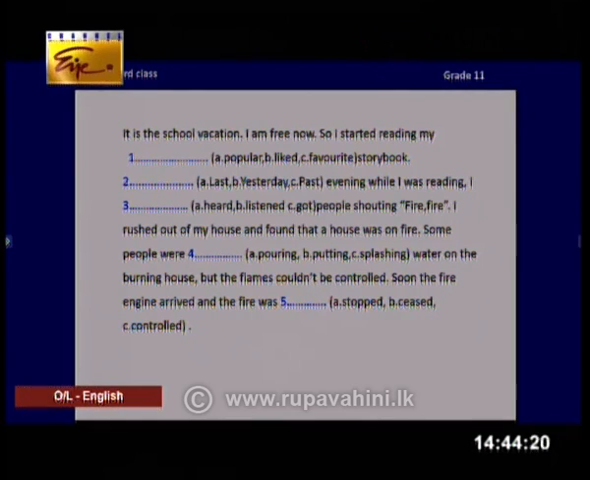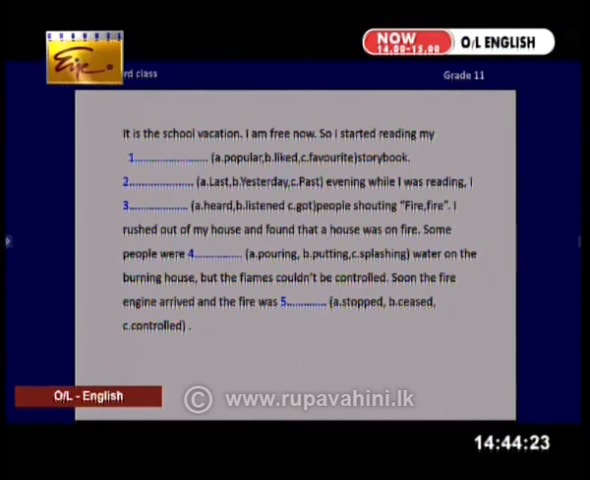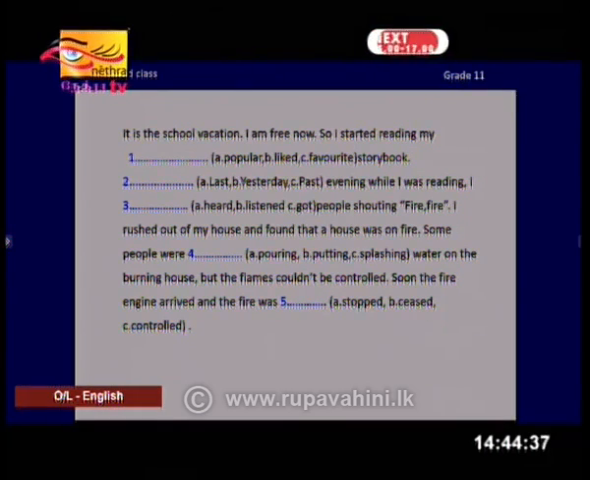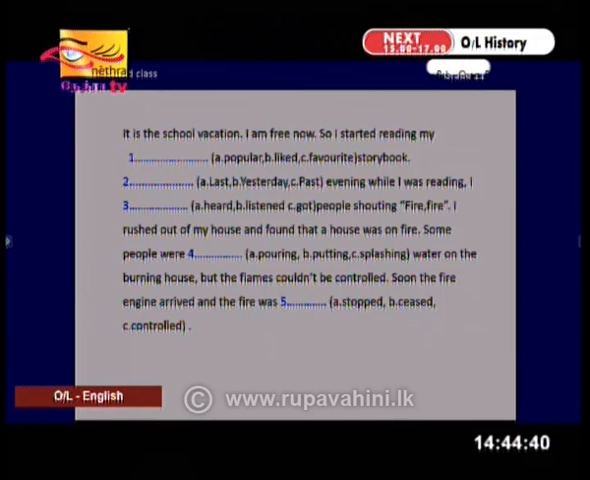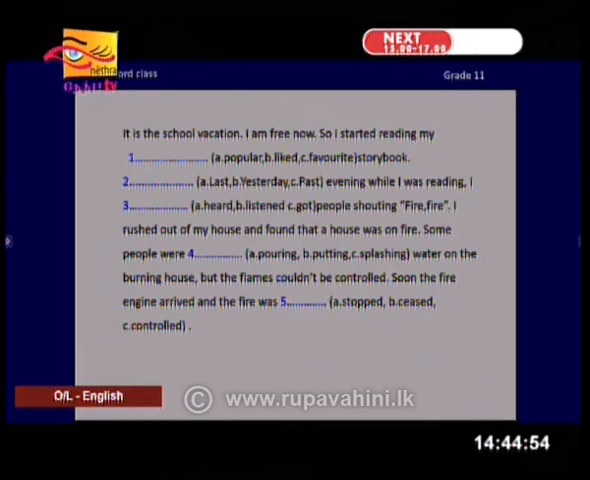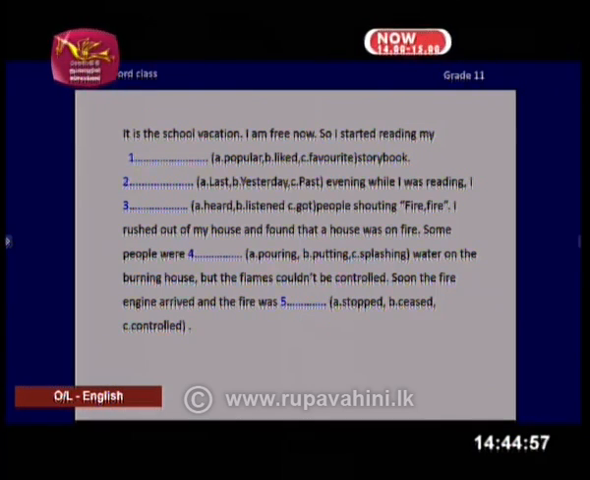It is the school vacation. I'm free now, so I started reading my blank. You have 3 options in brackets, storybook. Again a blank, 3 options within brackets, evening while I was reading. I, again a blank, 3 words in brackets, people shouting, fire, fire. I rushed out of my house and found that a house was on fire. Some people were a blank, you have 3 words within brackets, water on the burning house. But the flames couldn't be controlled. Soon the fire engine arrived and the fire was a blank.